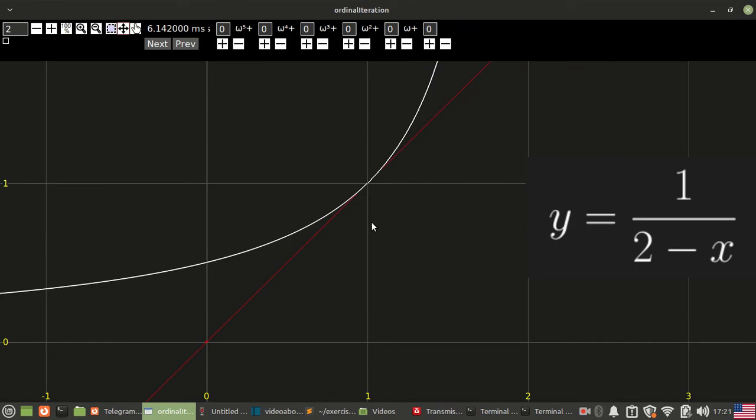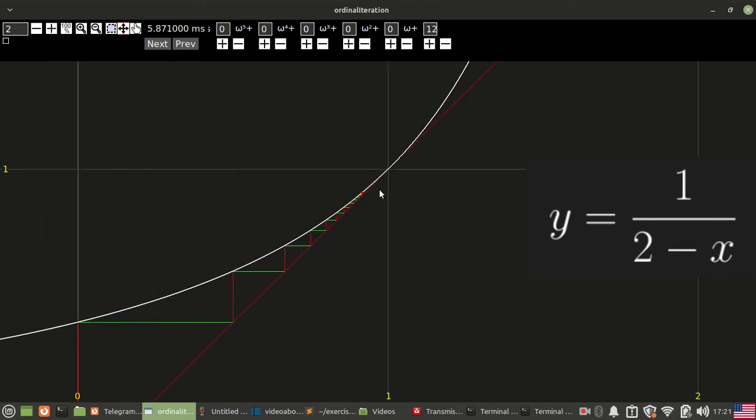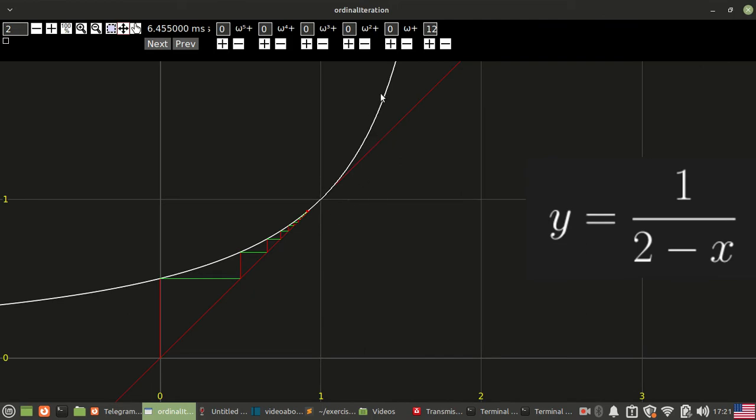Now let's take a look at this function, 1 over 2 minus x. You can iterate this function any number of times, and the resulting values will forever approach 1 and never exceed it. It would make sense to say that the infinitieth iteration of this function starting from 0 is exactly 1. If you try to iterate this function at the point 1, you will get 1 back because it's a fixed point of this function, so you can't iterate it any further.